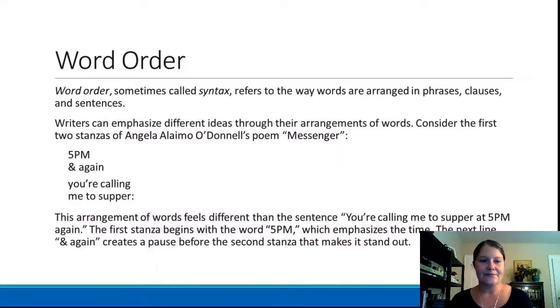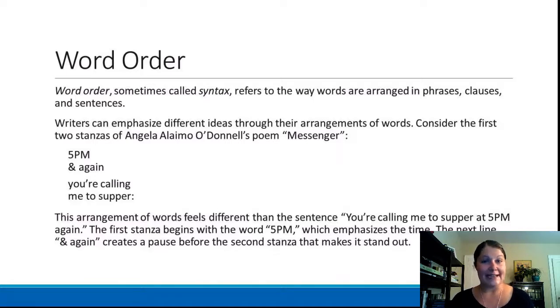The next line, and again, creates a kind of pause before the second stanza, and then it really makes the second stanza pop out. So I'll read it again, and as I read it, pay attention to how this arrangement affects the way that we hear it, and also helps to emphasize different words in different parts of the poem.